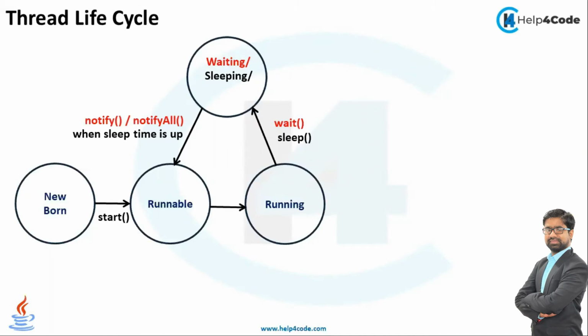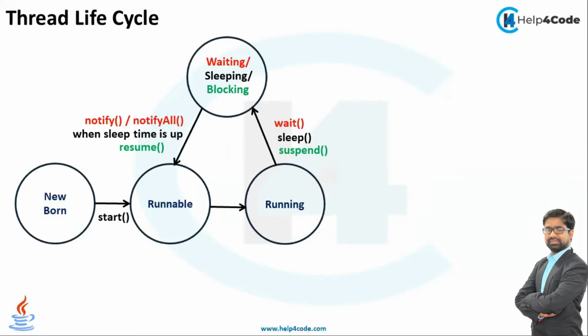Guys, when my thread enters a blocking state, we have to call the suspend method. By calling the suspend method, my thread will go from running to blocking state. Guys, if my thread is in blocking state and I have to send it into a runnable state, we have to call the resume method. By using the resume method, my thread will enter runnable and then again the running state.